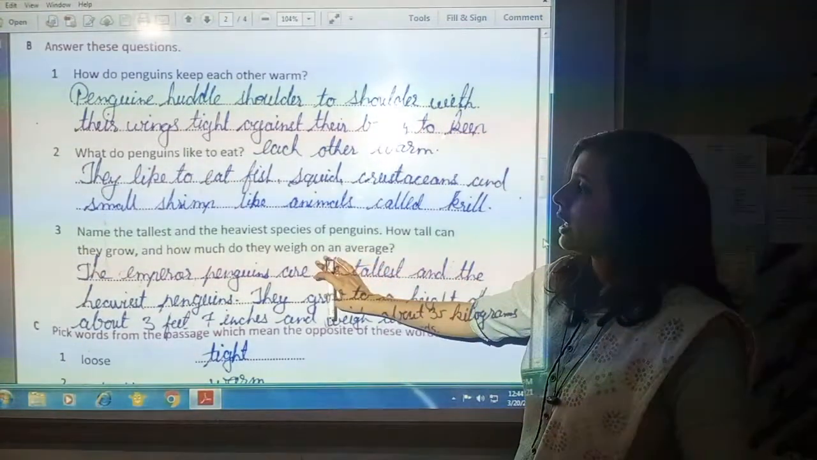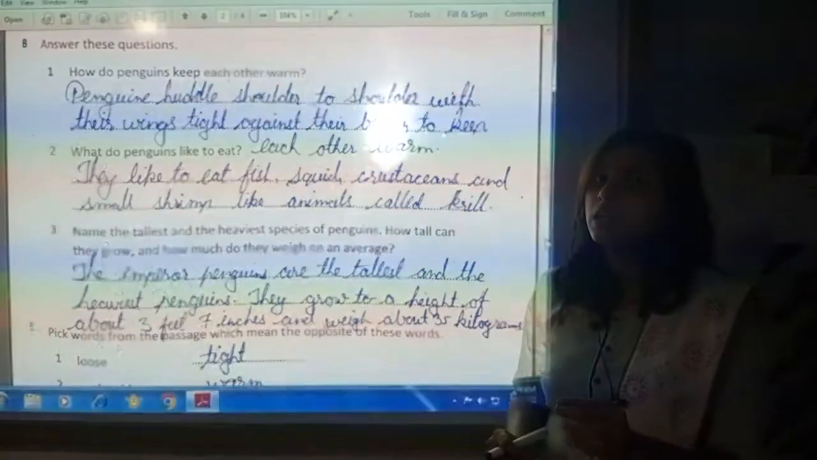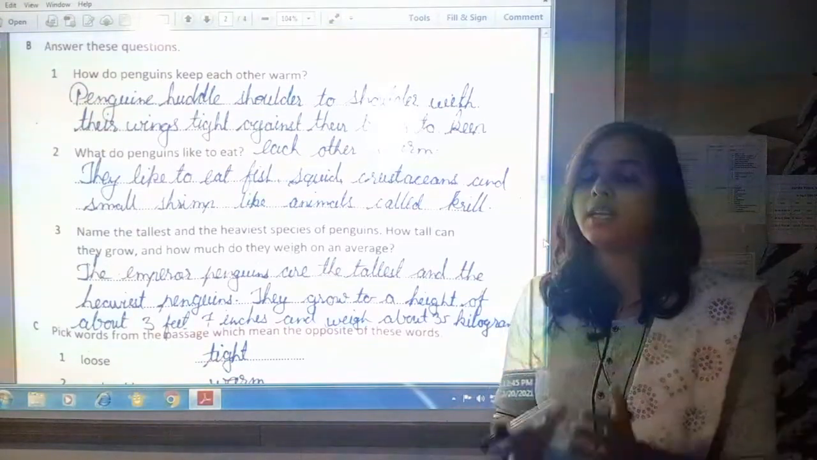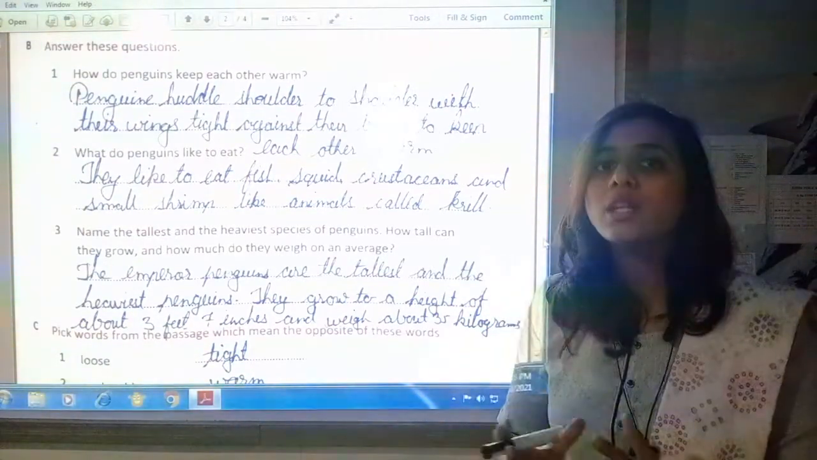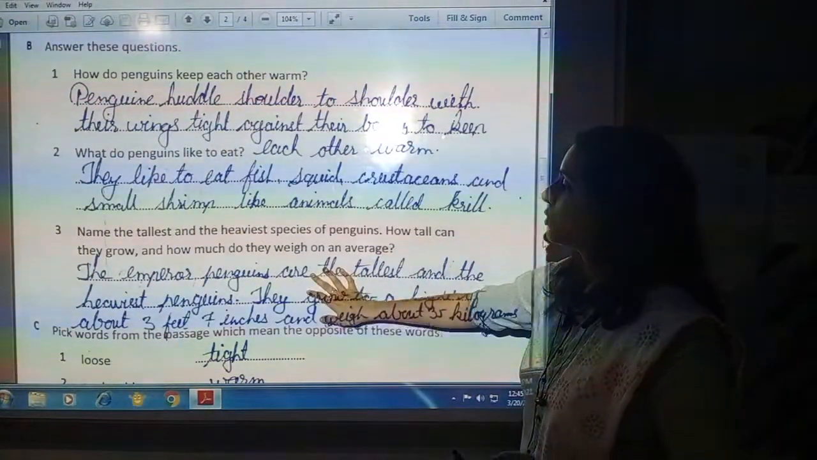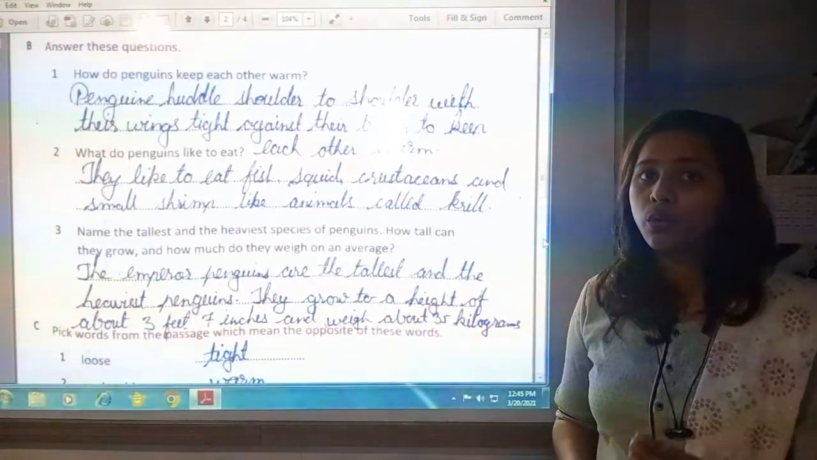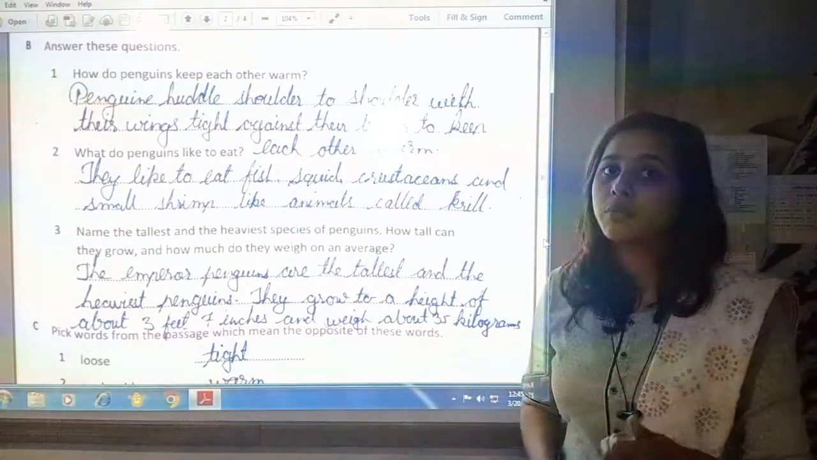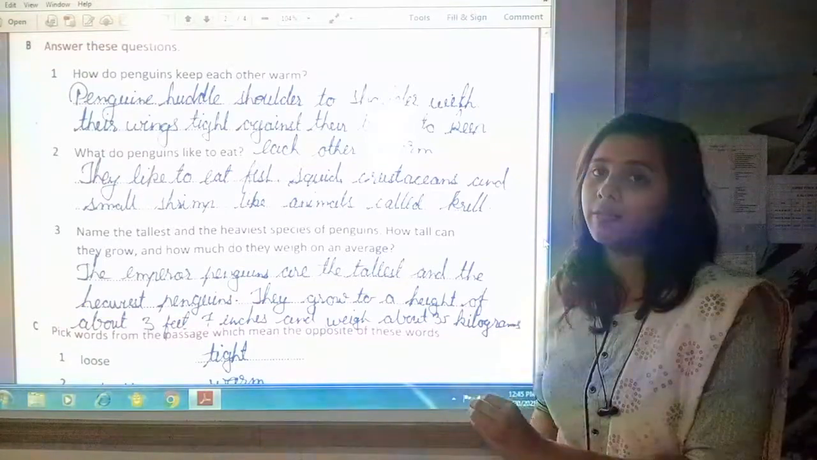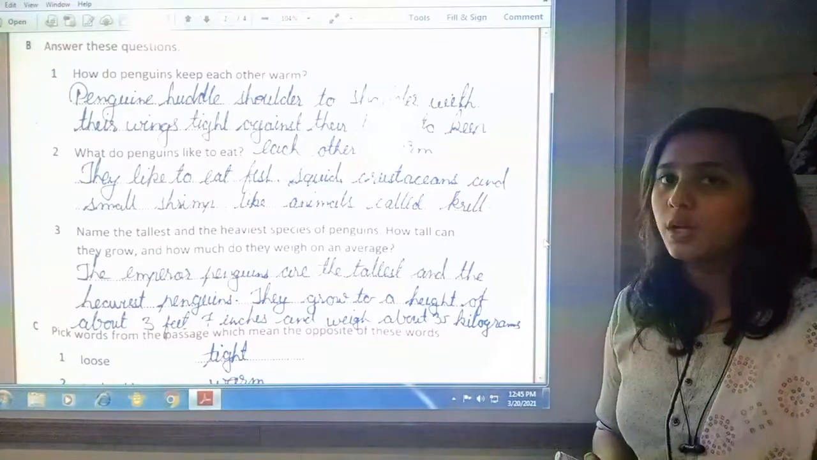Next question is, name the tallest and the heaviest species of penguins. Which one is that? Emperor penguins. They are the tallest and heaviest penguins among all the species of penguins. How tall can they grow and how much do they weigh on average? On average, we saw that their height can be up to 3 feet 7 inches, and their average weight can be up to 35 kilograms.